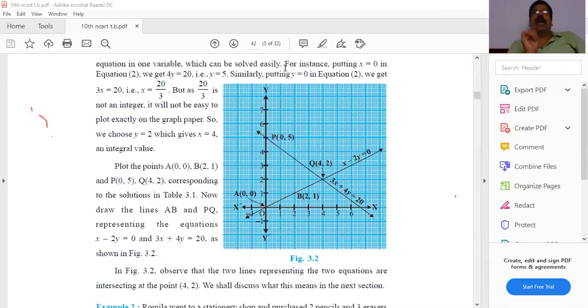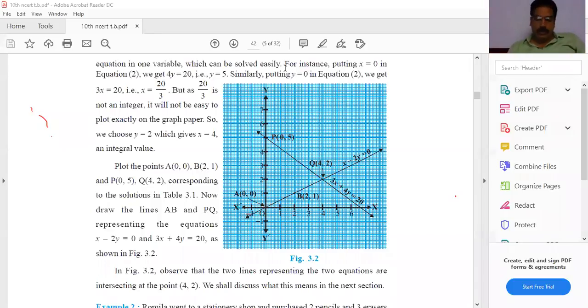This is the graphical method, representing how to solve a pair of linear equations in two variables. Solving means what? Finding x and y values only. Understand? Everyone understand the graphical method? This is the work you have to do. Time is also going to complete.